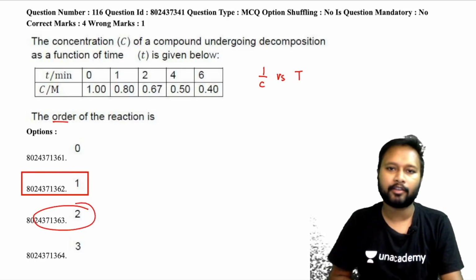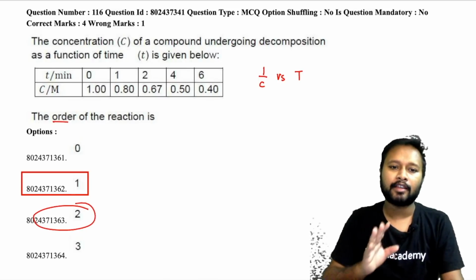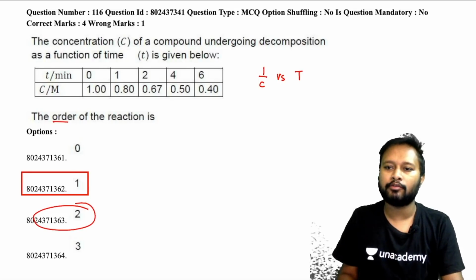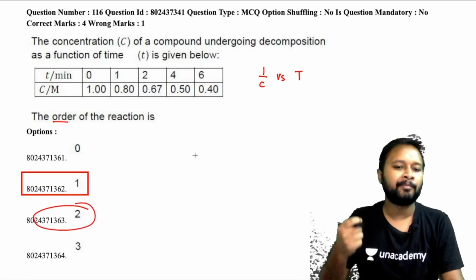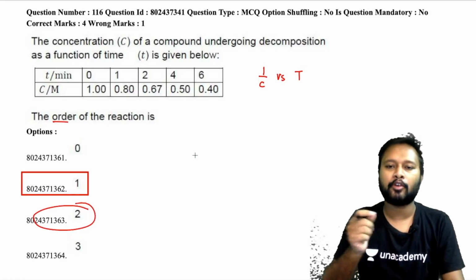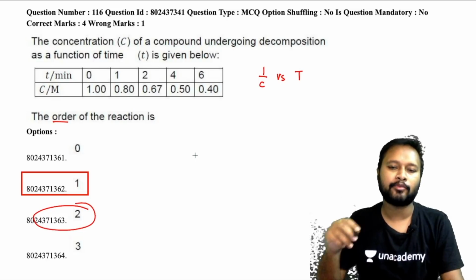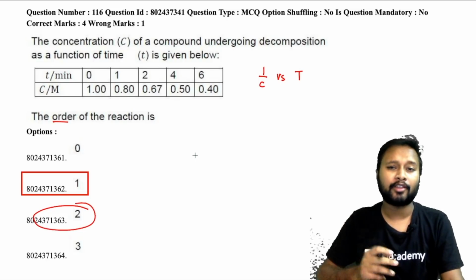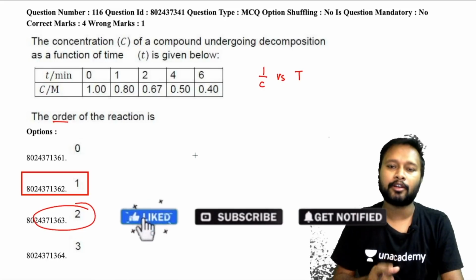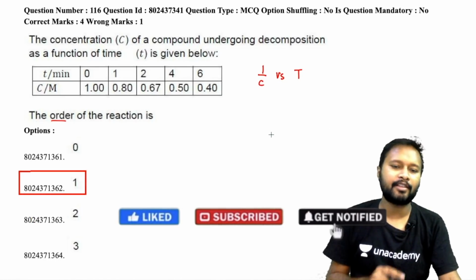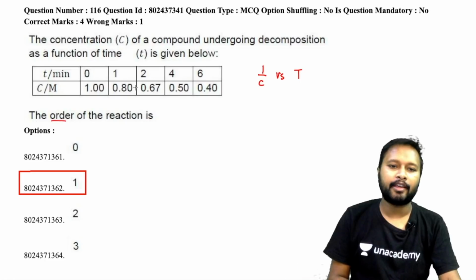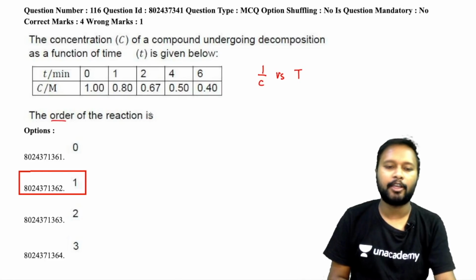It's actually a second order reaction. You can verify this. There are a lot of ways of verifying it. I also tried to do it in between when I was solving. I thought it is a first order reaction because I just plotted the points and I plotted ln concentration versus time. There also I was getting a straight line. So I thought that probably it is the first order reaction, but no. So to verify whether it's first order or second order, I just tried to equate it using the first order and second order equations.